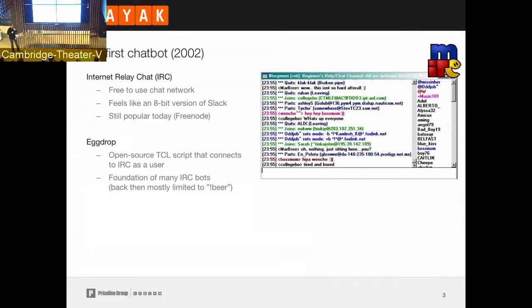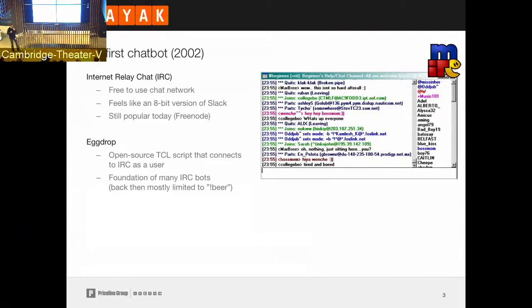It was free. Everyone could use it. There were dozens of different clients that all had a different look and feel. This is a screenshot of the Windows client. It is still popular today with developers, but it probably had its time. And one interesting detail there was that to keep the thing running and to keep your channel running, you had to have someone doorkeeping day and night.